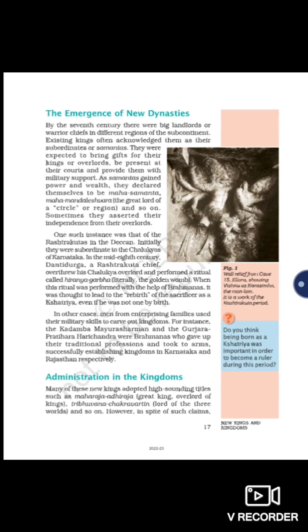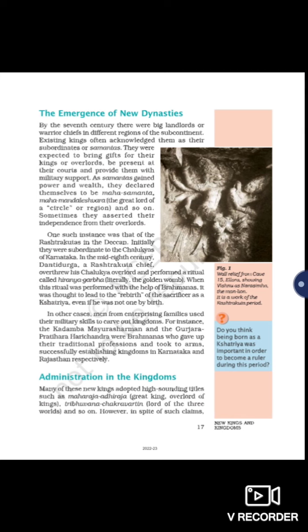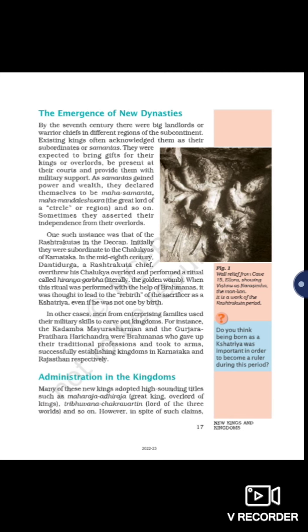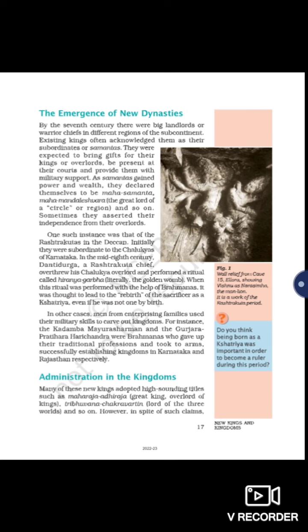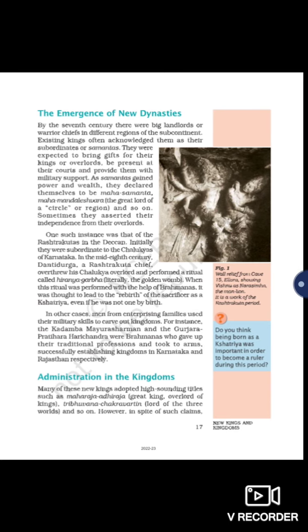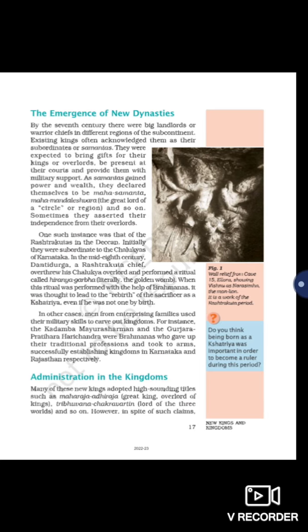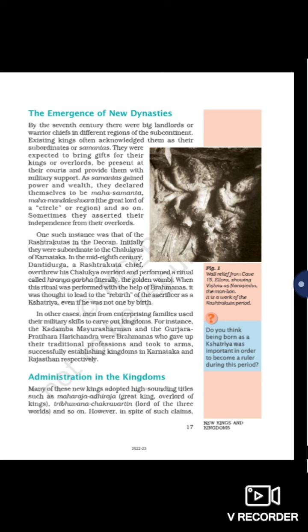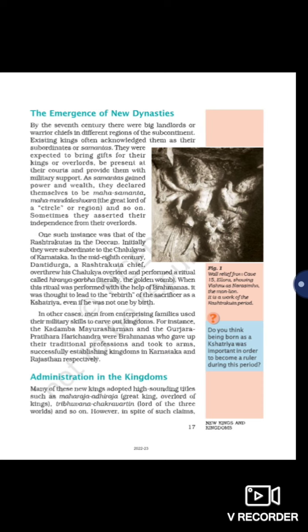After that, they were expected to bring gifts for their kings or overlords. Overlords means a king who has acquired some other king. The subordinates, or samantas, were also to be present in their courts and provide them with military support. Like I said, the defeated king gives military support to the winning king.